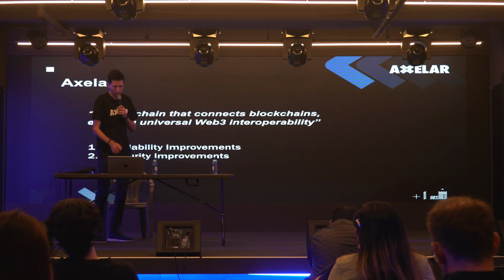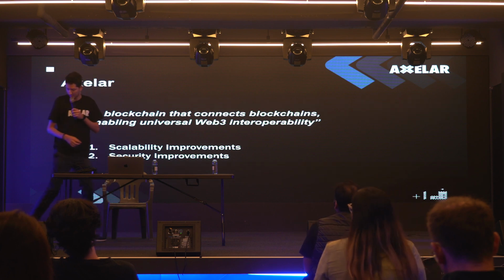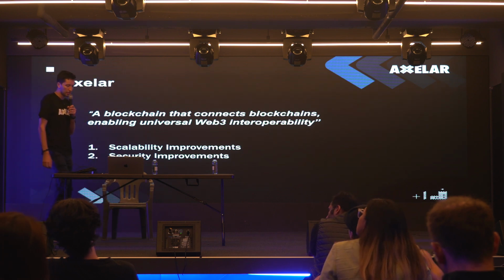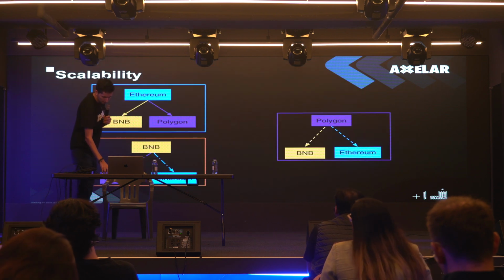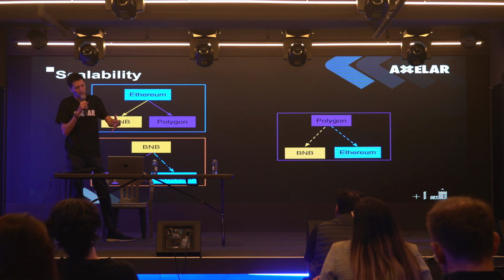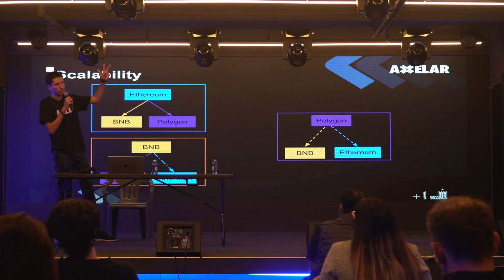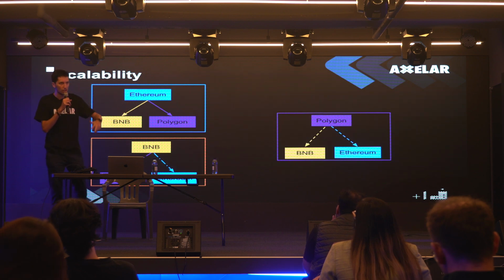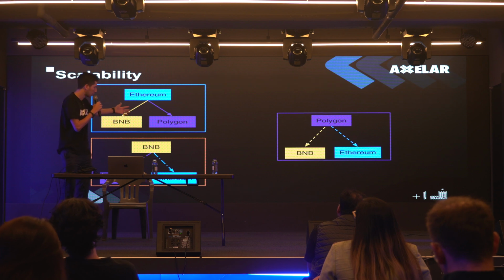And out of the box, there are 2 major improvements which Axelar brings. Those are scalability improvements and security improvements. I'm going to go to scalability first. If you picture pairwise bridges, we have an example here with 3 blockchains: Ethereum, BNB, and Polygon. For these 3 blockchains to each talk to each other, we need 6 bridges. You can just count them right here.